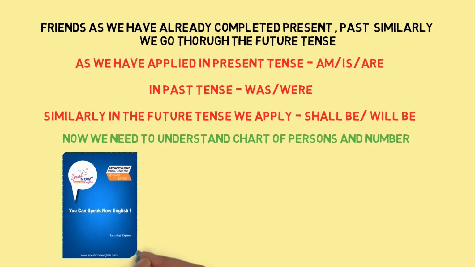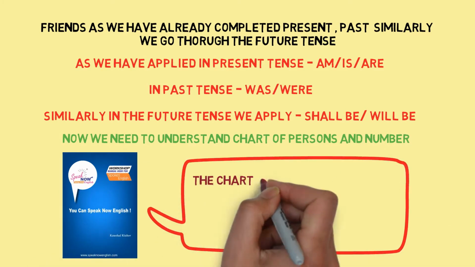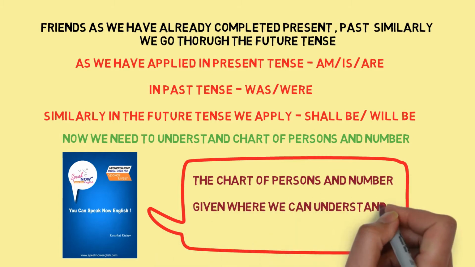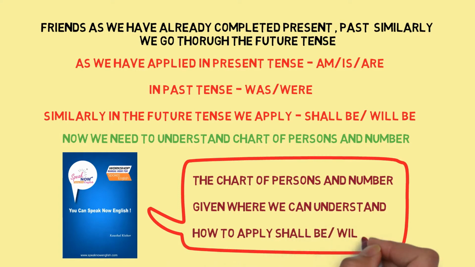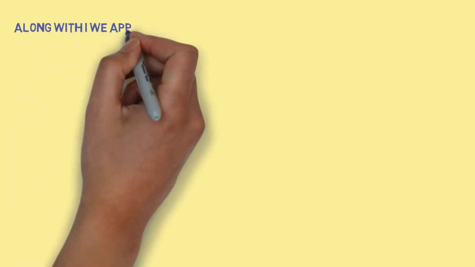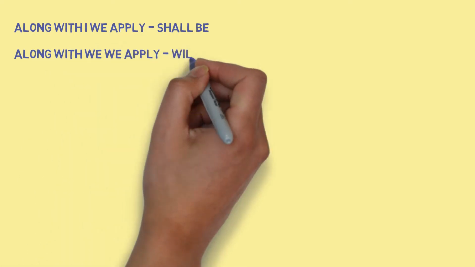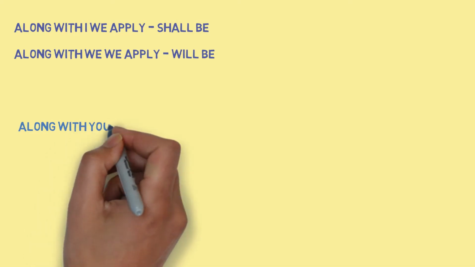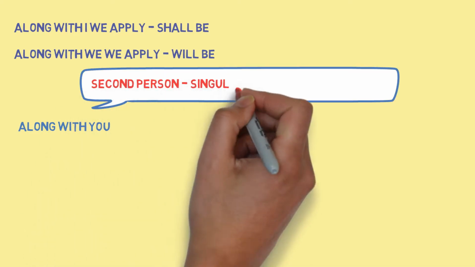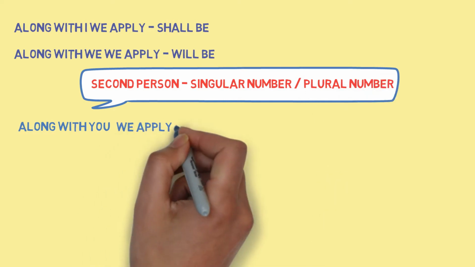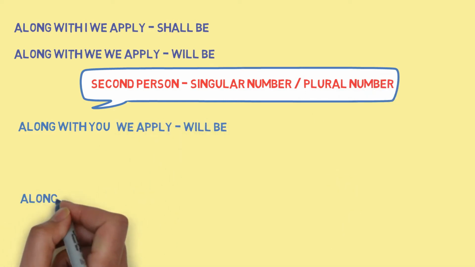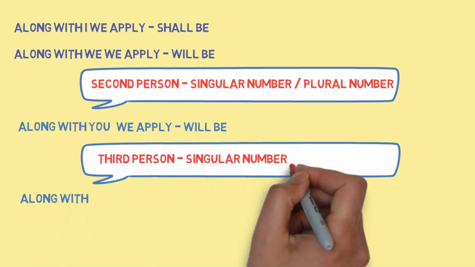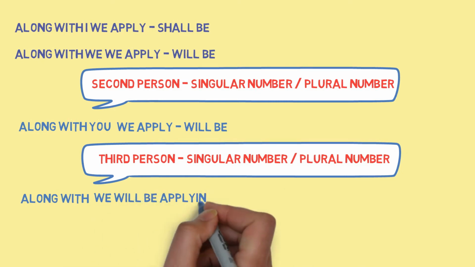In the workshop manual book, the chart of person and number is given, where we can understand how to apply shall be and will be. Along with I, we apply shall be. Along with we, we apply shall be. Along with you, second person, singular and plural number, we apply will be. Along with third person, singular and plural number, we apply will be.